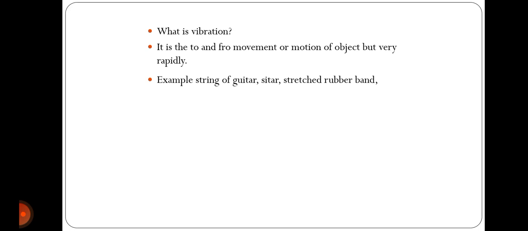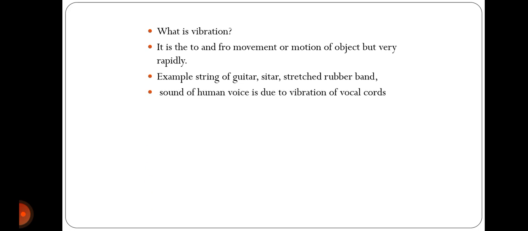Examples are strings of instruments like guitar, sitar, a stretched rubber band. The sound of the human voice is due to the vibration of the vocal cords. That means if you put your fingers near your throat and hum or speak, then there is a vibration of your vocal cords.